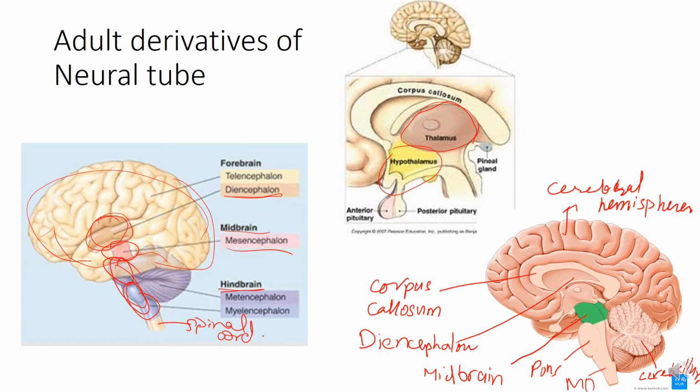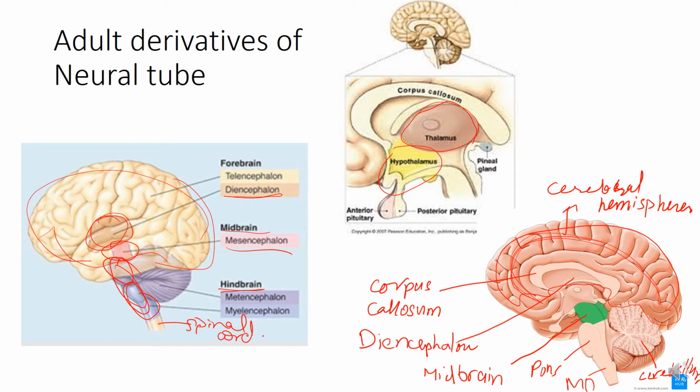So here in sagittal section, we can again describe the structures. This whole structure is the cerebrum, and the half portion is known as a cerebral hemisphere.